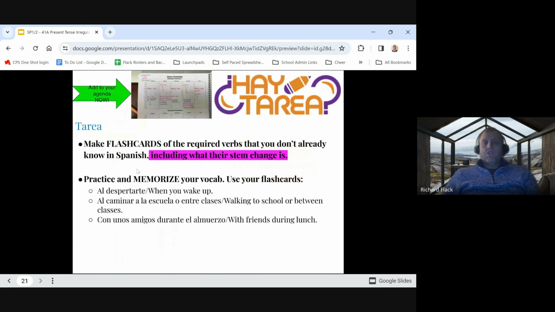Finally, make sure that you make flashcards for all of the required verbs that you don't already know, including what their stem change is. So again, you are putting the O to UE or the E to IE or E to I accordingly for each group.